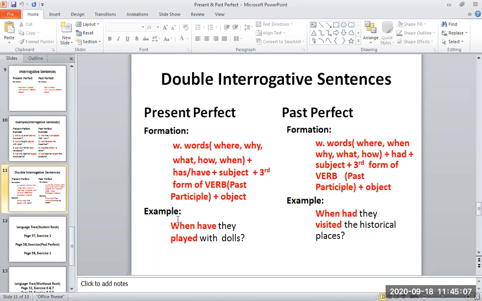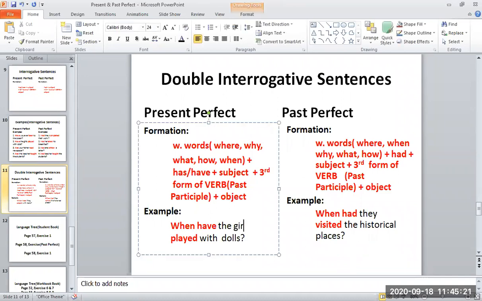I have written an example here. When have they played with dolls, or when have the girls played with dolls? Instead of they, I can write here the girls. Okay, when have the girls played with dolls? Clear? So when is the W word, have is the helping verb, the girls is the subject, played is the verb, and dolls is an object.